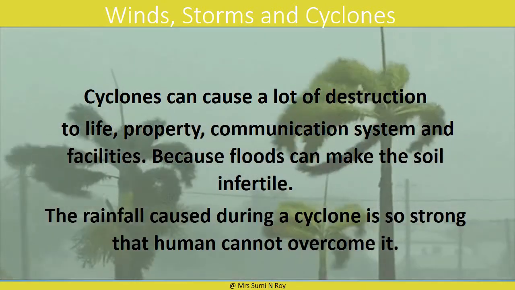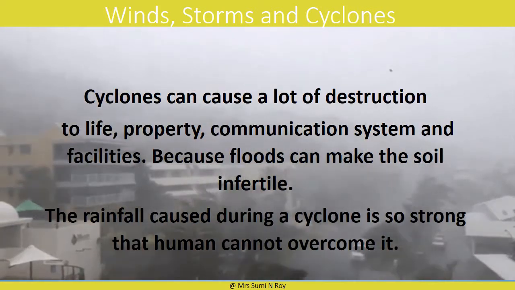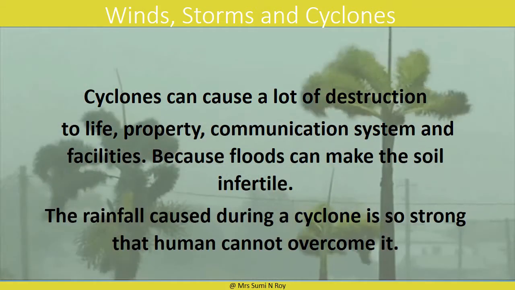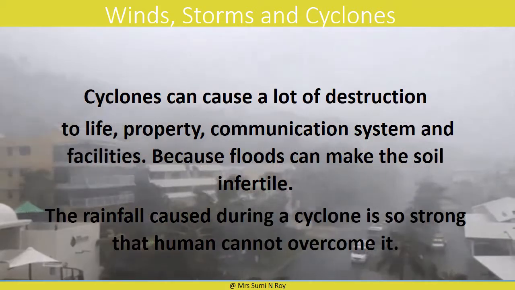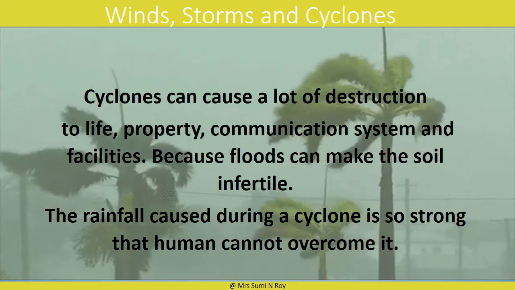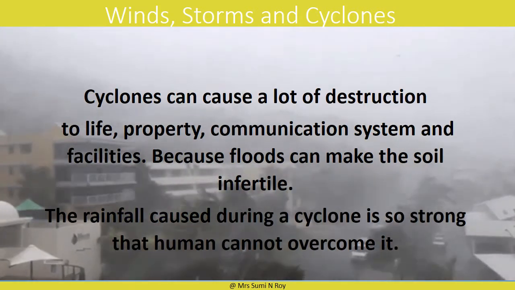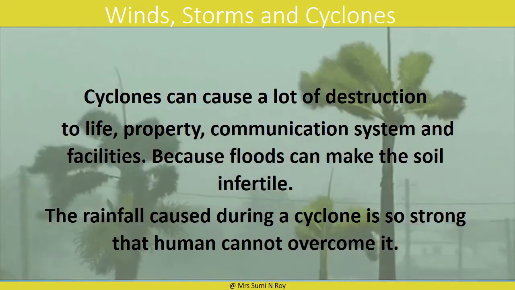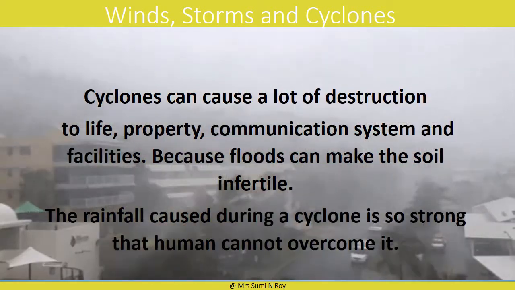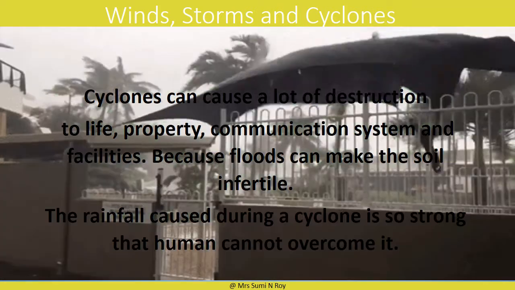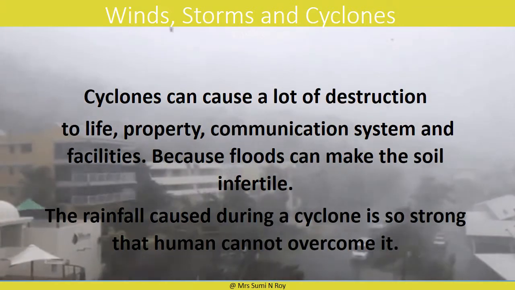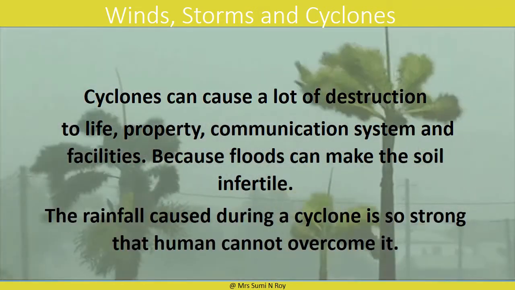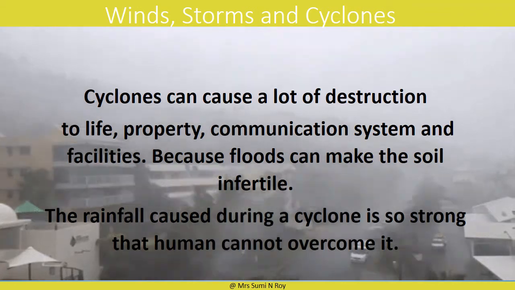Up to now, we have learned how cyclones are formed. We have learned that the weather condition consisting of a system of high-speed wind revolving around a central area of very low pressure is the cyclone. Cyclones are the greatest storms on earth. Cyclones can cause a lot of destruction to life, property, communication systems and facilities, and floods can make the soil infertile. The rainfall caused during a cyclone is so strong that humans cannot overcome it.